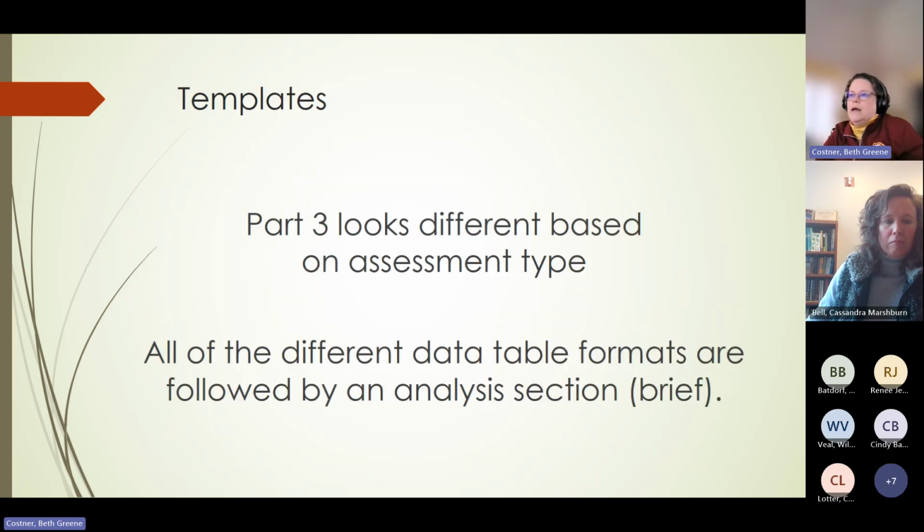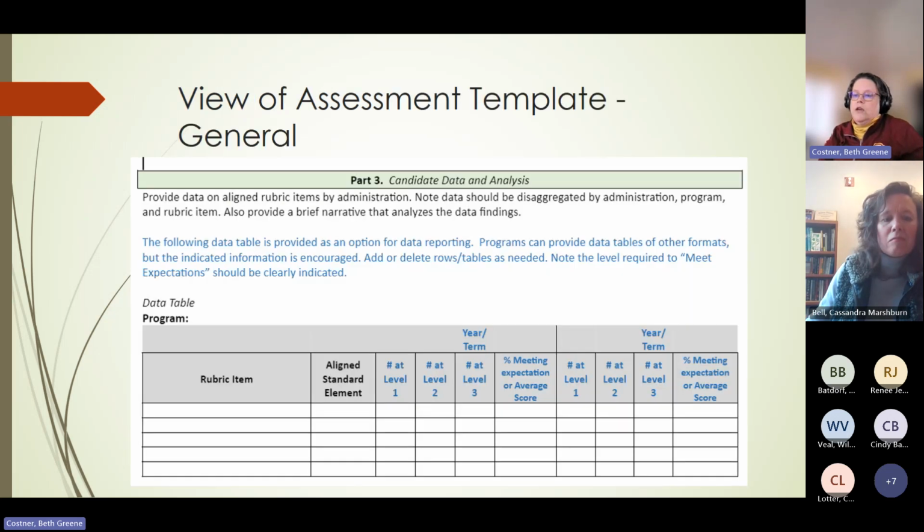Then part 3, again, looks a little bit different on the different templates. Part 3 is where you provide candidate data. So data from something like Praxis looks very different than something like the grades data. The general one, if it's a rubric that you're working with, like your internship rubric or something like that, you're just going to list the rubric. And you don't have to use these data tables. If somebody at your institution creates data tables for you and you want to take these out and insert them in, that's fine. This is just for people who don't have that.